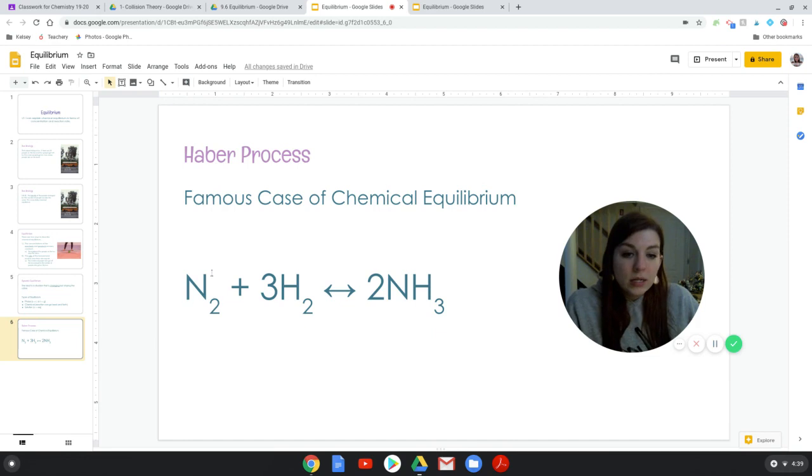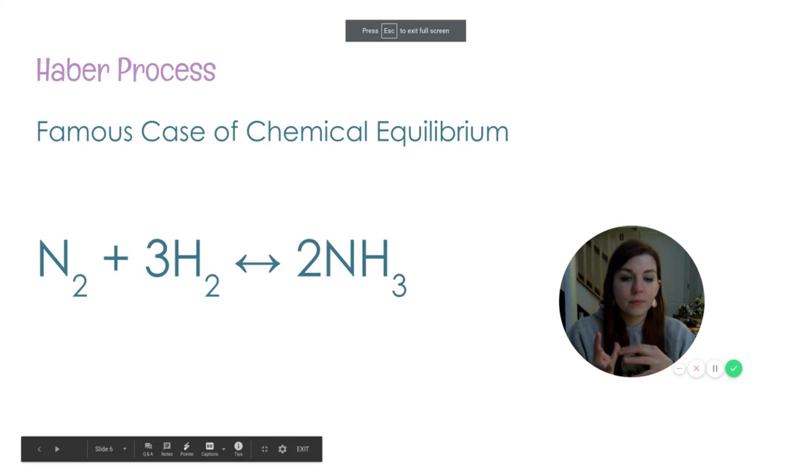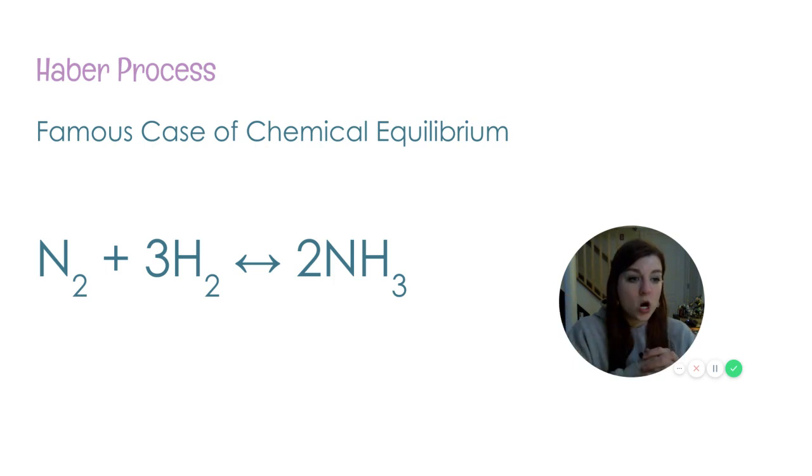So if we had nitrogen over here, this nitrogen would have to break its triple bond. Remember, nitrogen triple bonds to itself, and these hydrogens would also be breaking their bonds together, and they would form ammonias over here. But at the same time, these ammonias are breaking apart and forming nitrogens and hydrogens. So it goes back and forth. So really, it looks like nothing's happening. But if you really zoom in and pay attention, on a molecular level that you can't see with your own eyeballs, there is something happening.